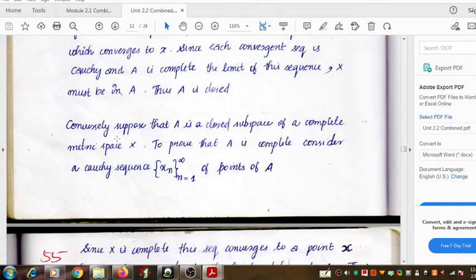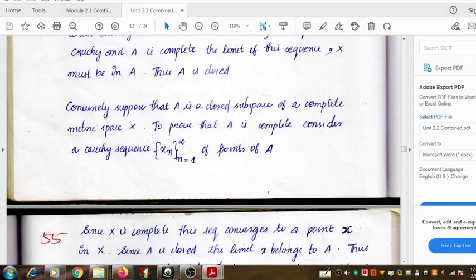Next, to prove the converse part, we assume that A is a closed subspace of a complete metric space X. We take A as a closed subspace of a complete metric space X, and we want to show that A is a complete subspace.